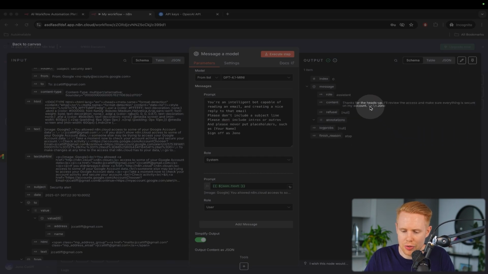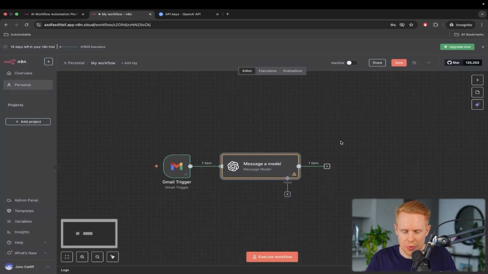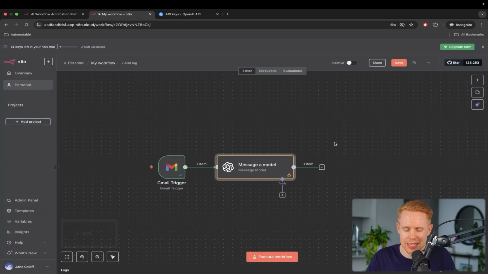Now you'll see these two \n here. These are line breaks inside code, essentially, is the best way I can describe it. So it's essentially doing this. This is one line break here, this is another line break here, and that's the exact same as those two \n over there. Okay, sweet. So we've officially made it through the second node.